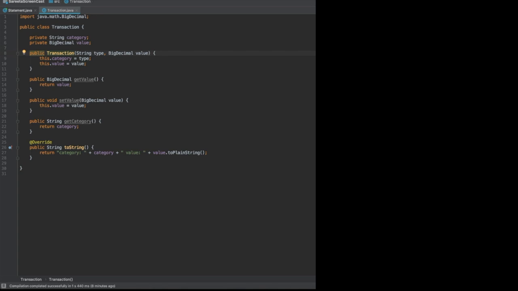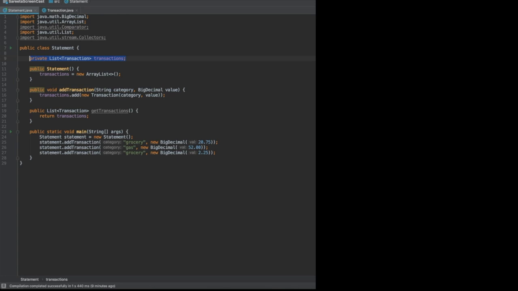Okay, I'm going to refer to the same banking example again. And in the interest of time, I have written down a few classes that I can use to show the example. So here is a basic transaction class which has two fields, a category and a value. And a category could be anything like gas or grocery. And here's our statement class, which is essentially a list of transactions. And here are some pre-added transactions. As you can see, I have gas and grocery as some of the categories here.